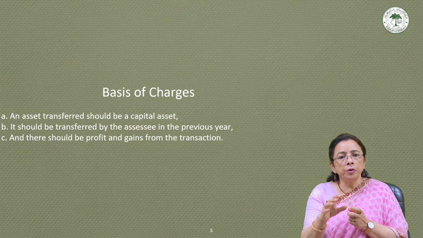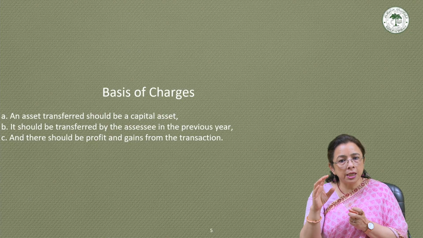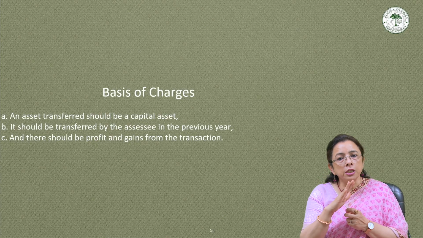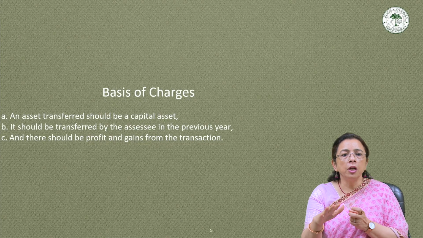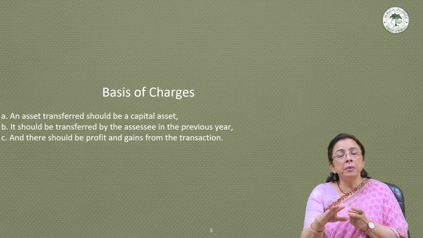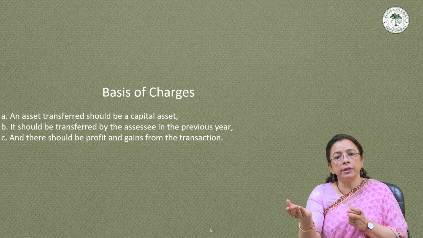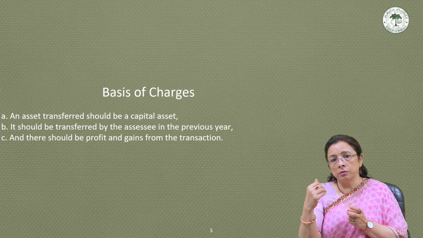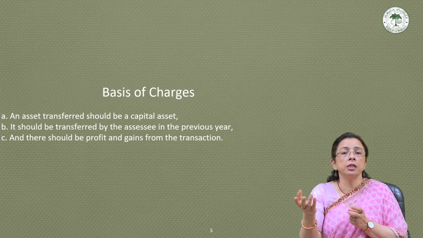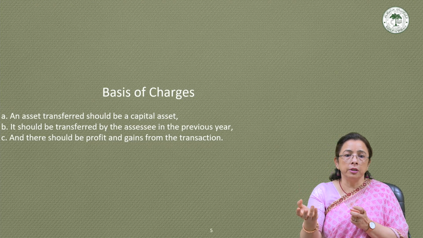So if there is no profit or if the transfer results in a loss, then obviously no capital gain tax is payable, though the capital loss may be set off or carried forward as per the provisions of the Act. So maybe it will benefit you to write it off if it is allowed to be carried forward.